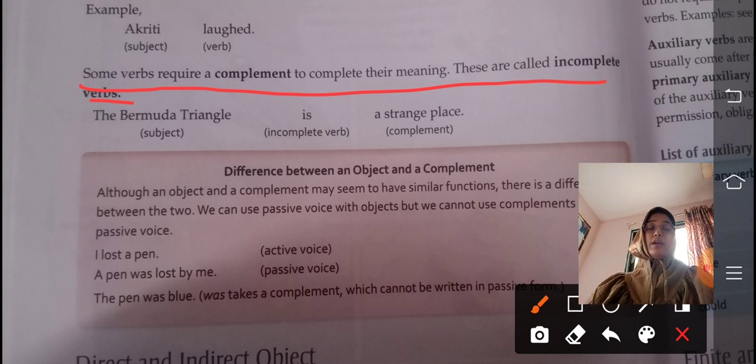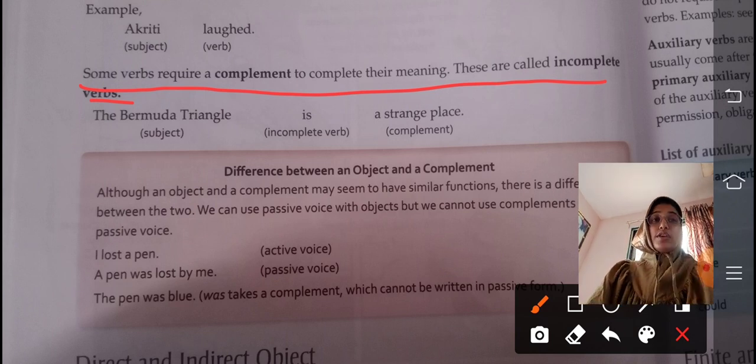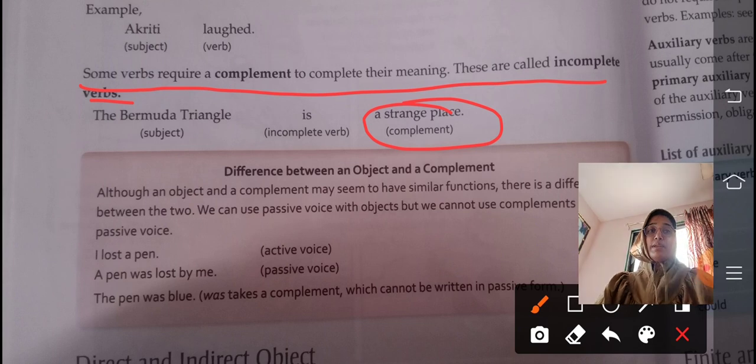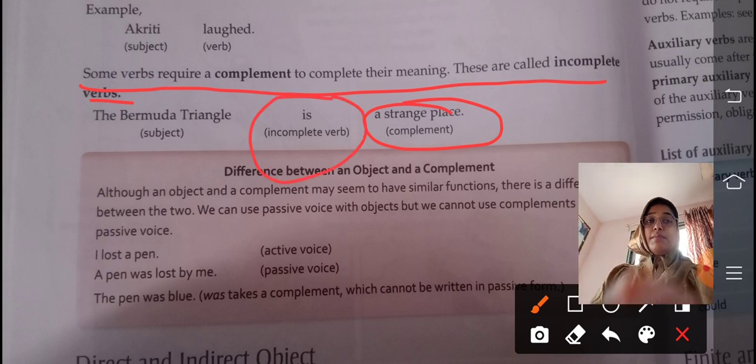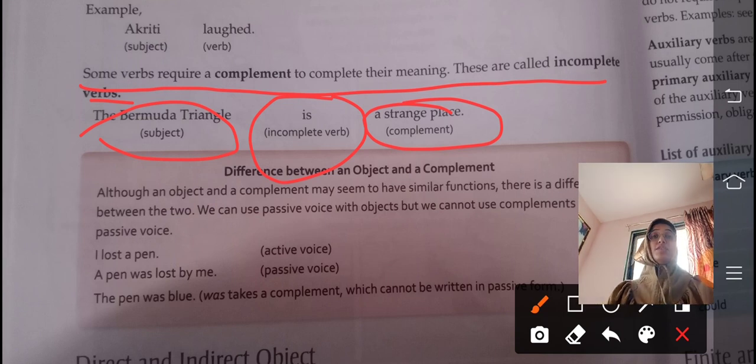For example, the Bermuda Triangle is a strange place. Here a strange place is a complement, is is an incomplete verb, and the Bermuda Triangle is the subject. So when some verbs require a complement to complete their meaning, and without it there is no meaning to the sentence, these are called incomplete verbs.